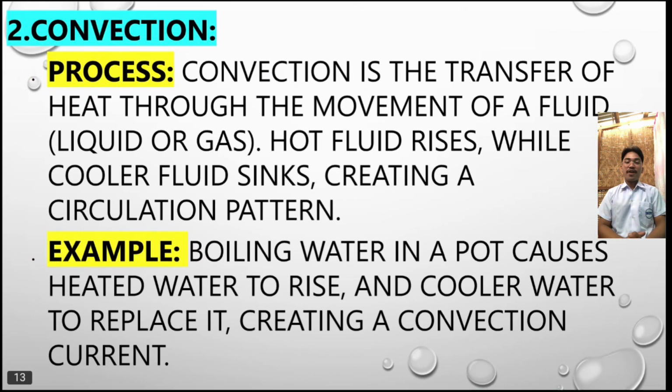Number two is the convection process. Convection is the transfer of heat through the movement of a fluid, either liquid or gas. Hot fluid rises while cooler fluid sinks, creating a circulation pattern. Example of convection: boiling water in a pot causes heated water to rise and cooler water to replace it, creating a convection current. So the boiling water produces steam, right?